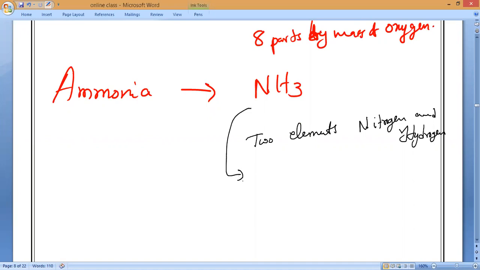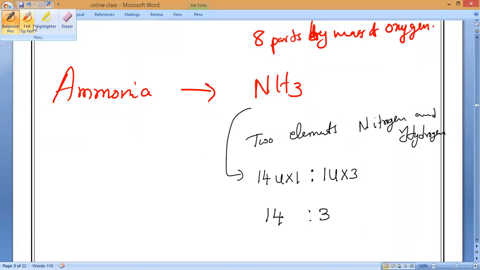So what is the mass ratio? You can check it. Nitrogen is 14 u, so 14 into 1. Hydrogen is 1 u, but how many are there here? 3 are there, so into 3, which equals 14:3. Is it possible to cancel out? Both are not even numbers and never divisible.